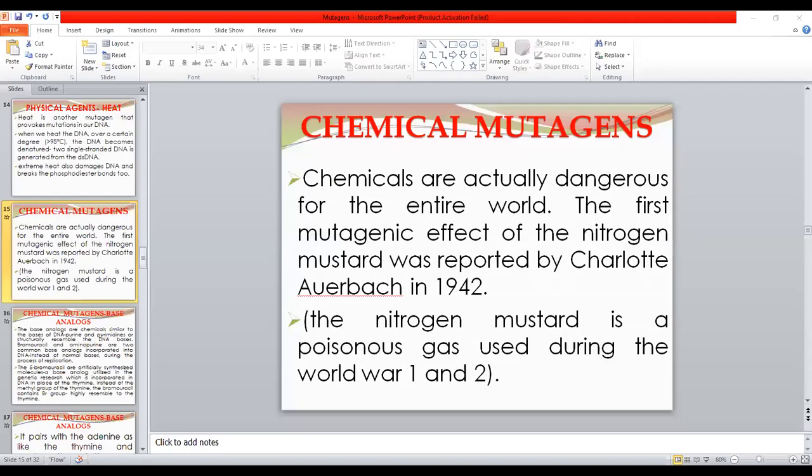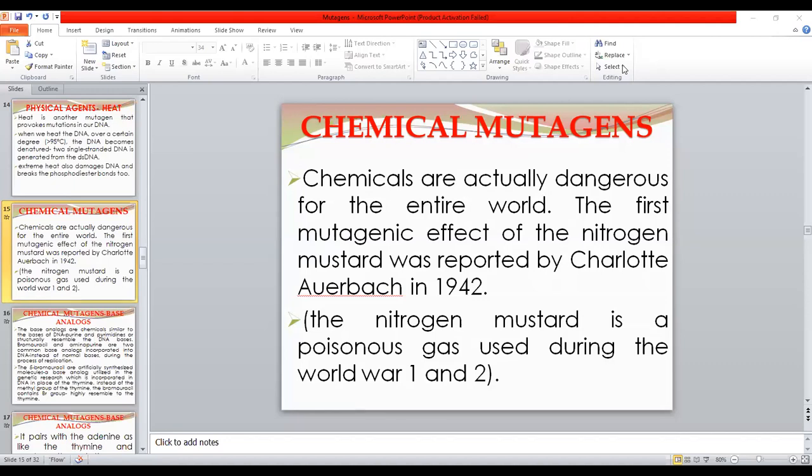So let's start with the chemical mutagenic agents. Physical mutagenic agents we have covered in our previous lecture. So now we will start with the chemical mutagens. Chemicals are actually dangerous for the entire world.